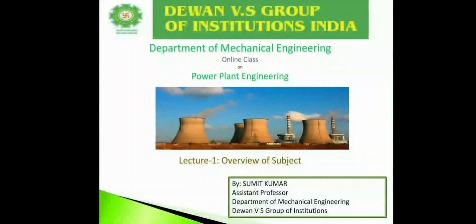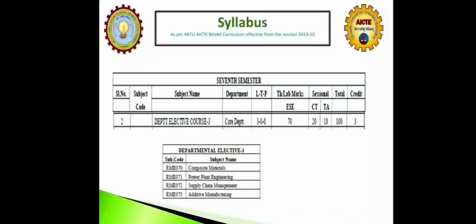In this lecture, that is the overview of the subject, I have designed for you the syllabus and evaluation scheme given by AKTU as per the AICTE model curriculum. As I told before, this model is implemented from the session 2019-20. Power plant engineering is not a compulsory subject. As we see in the slide, it is a department elective. The department has chosen power plant engineering from the table of department elective 3. There are 4 subjects in this table: composite material, power plant engineering, supply chain management, and additive manufacturing.